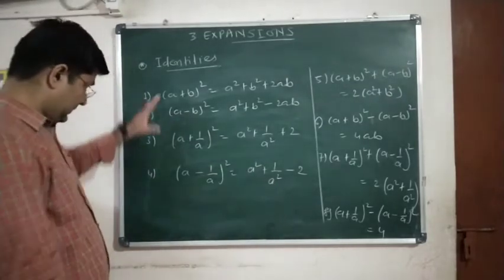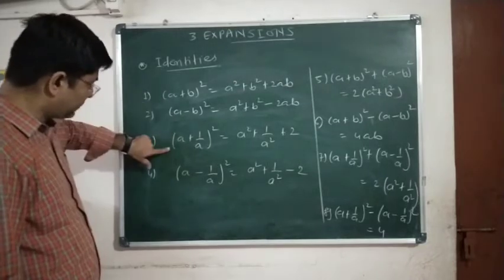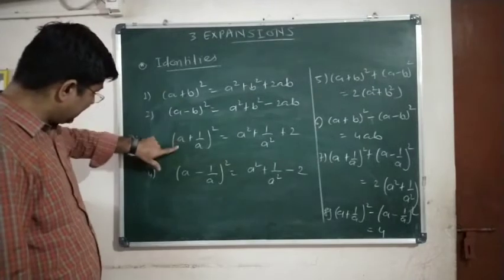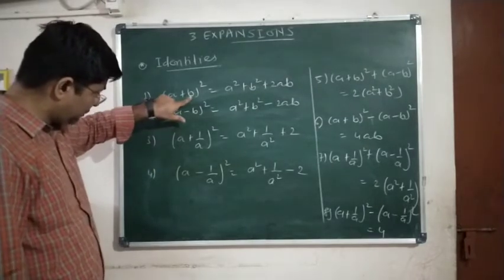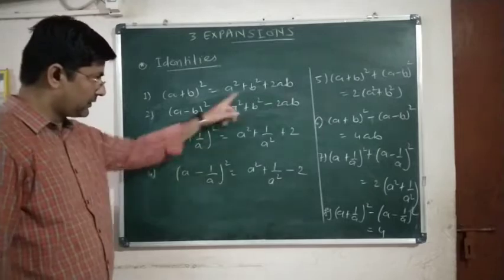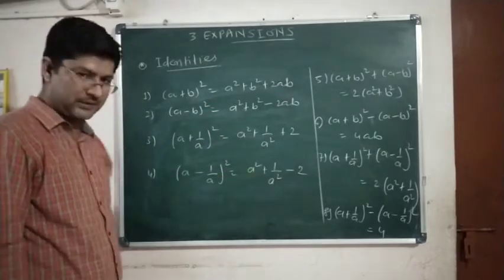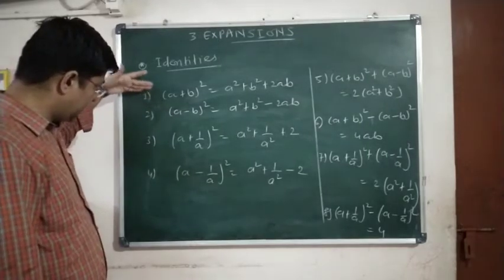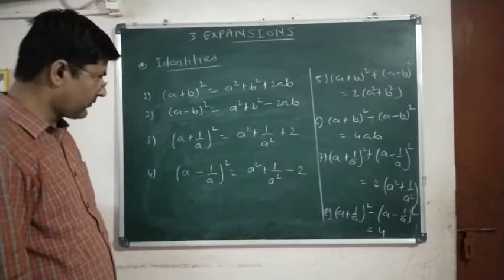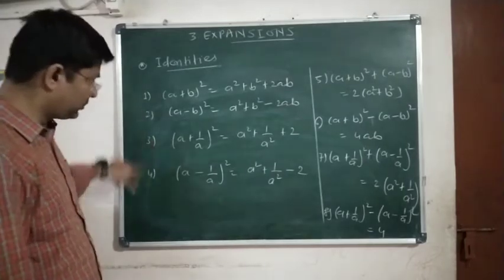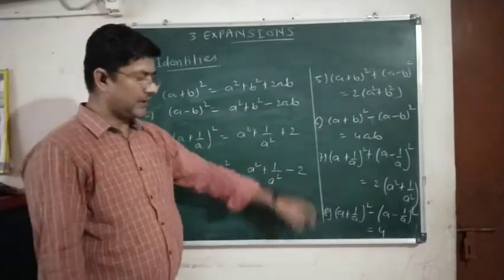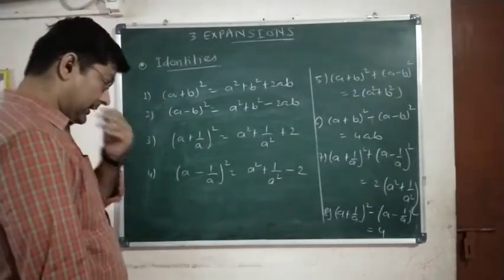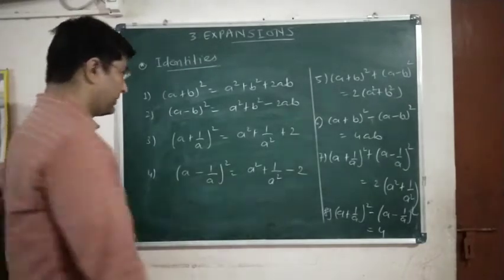This is also the same perfect square formula, only that in place of b in this formula, if you put 1 upon a and simplify, you will get the same expansion. So even the third and fourth formulas are derived from the first and second only. These two are the main formulas, and from them we have written 6 more formulas. Let us see some more formulae.